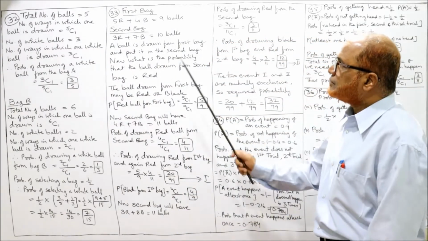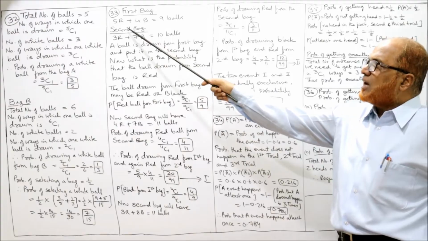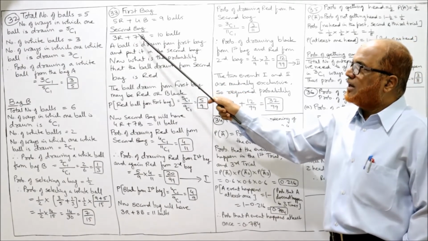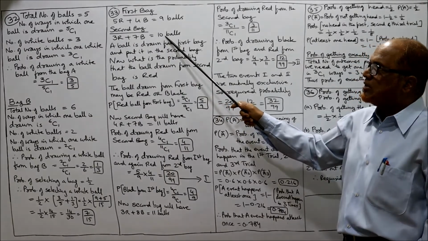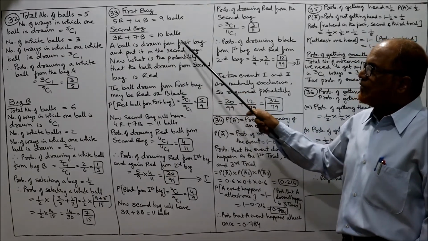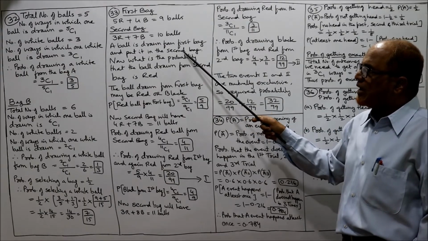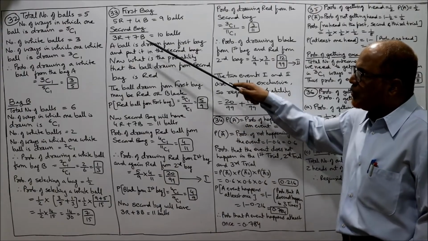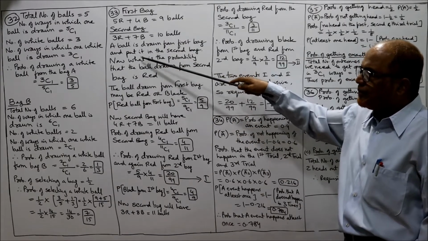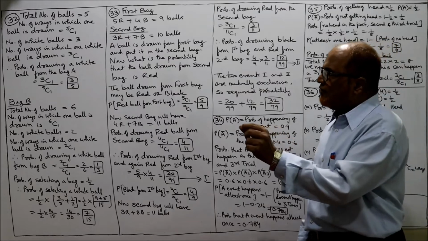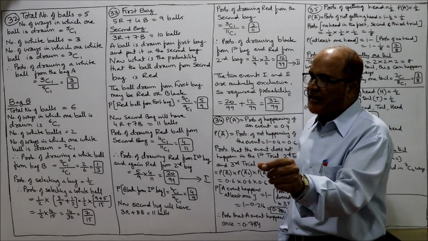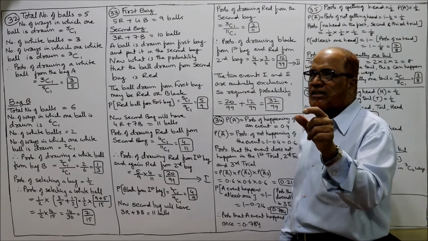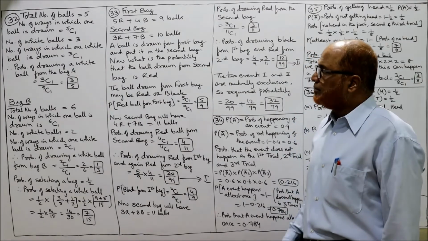Now see first bag. In the first bag we have 5 red, 4 black, total 9 balls. Second bag we have 3 red, 7 black, 10 balls. Ye first bag. A ball is drawn from first bag and put it in the second bag. Now it is what is the probability that the ball drawn from the second bag is red? ये पूरा क्वेश्चन हो गया है. प्रॉब्लम यही है कि पहले एक बॉल फर्स्ट बैग में से निकाल रहे, सेकंड बैग में डाल दे रहे, फिर उसके बाद सेकंड बैग में से एक बॉल ड्रॉ कर रहे हैं. व्हाट इज द प्रोबेबिलिटी दैट दिस ड्रॉ इज ए रेड बॉल?